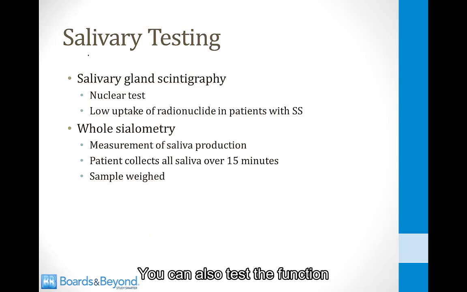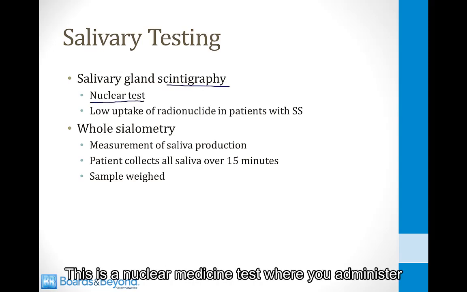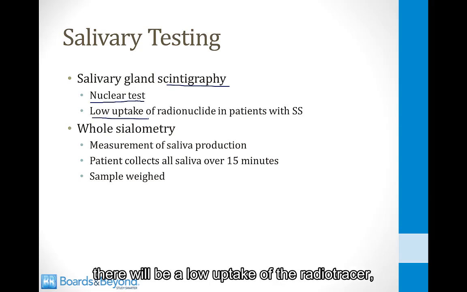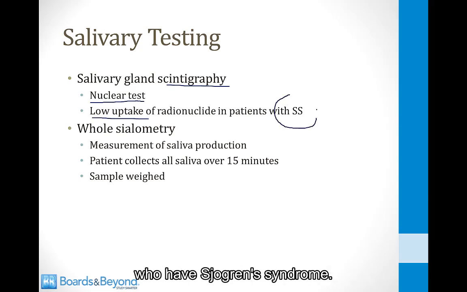You can also test the function of the salivary glands clinically. The first way to do this is with salivary gland scintigraphy. This is a nuclear medicine test where you administer a radio tracer and you look at the uptake of that radio tracer by the salivary glands. If the salivary glands have been destroyed by an autoimmune process, there will be a low uptake of the radio tracer, and this is what you see in patients who have Sjogren syndrome.